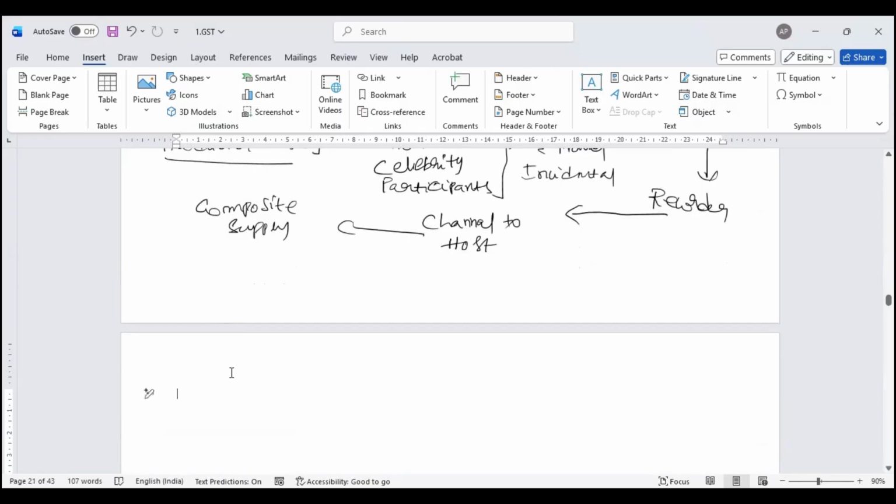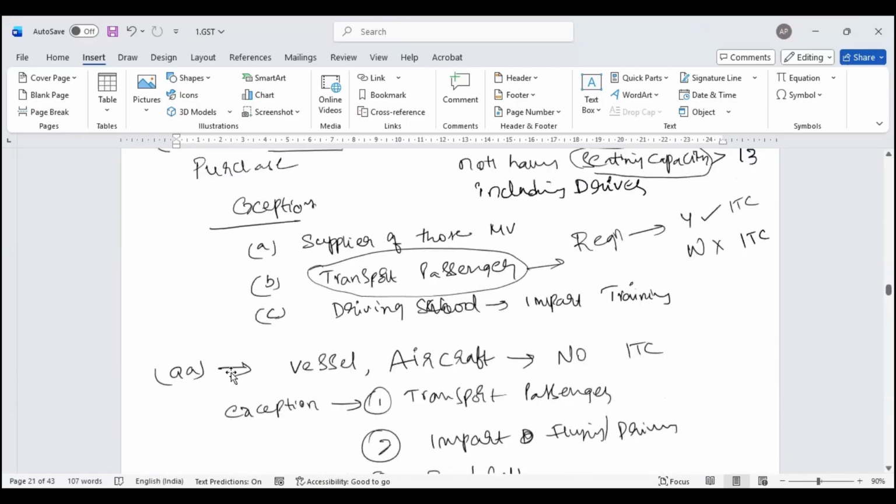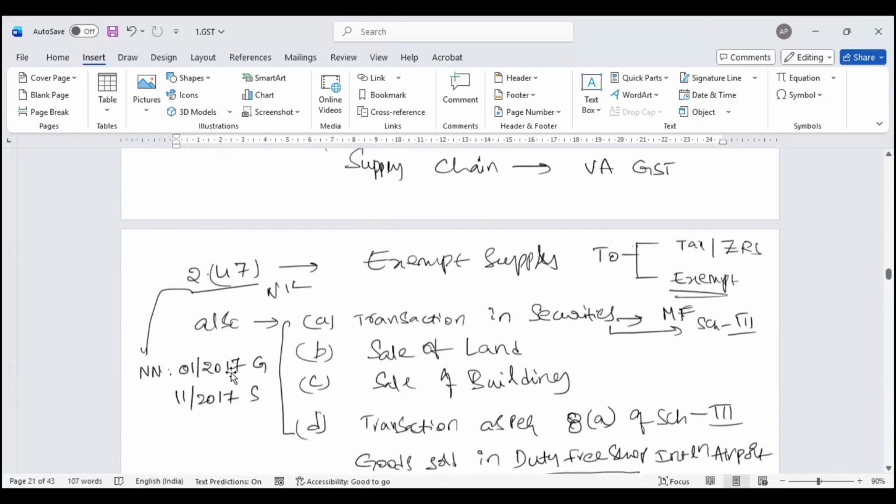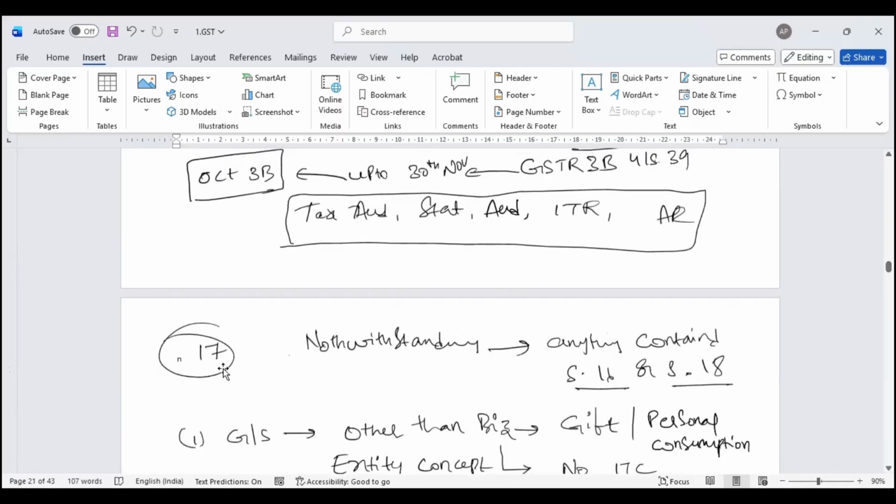For the furtherance of business. Taking that as an umbrella, when I'm providing a car for a key employee to reach the office or the factory, again working for a company, your point is valid. They will be at the generation of the business where the government is getting the benefit of tax. But look at the starting point, section 17: notwithstanding anything contained in 16, I have put a non-obstante clause. Your argument is well and good, but it is overriding. Notwithstanding use for business, this is a block credit.